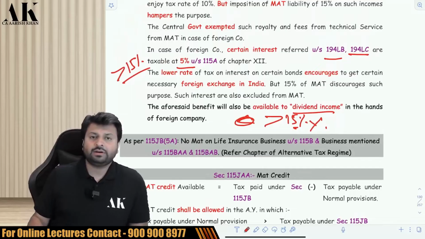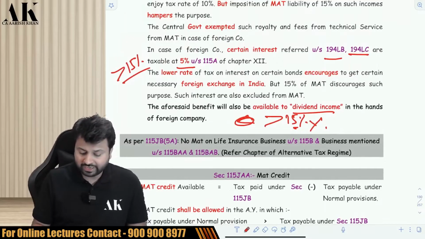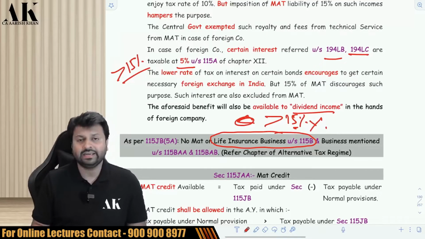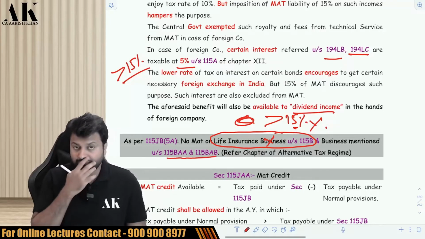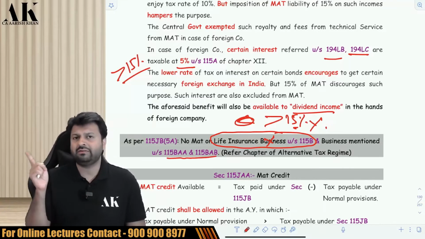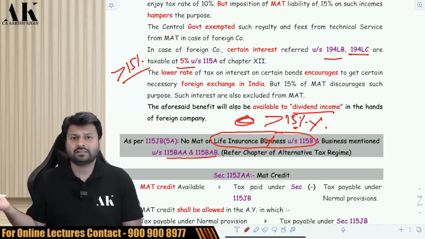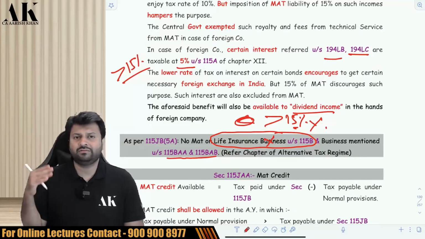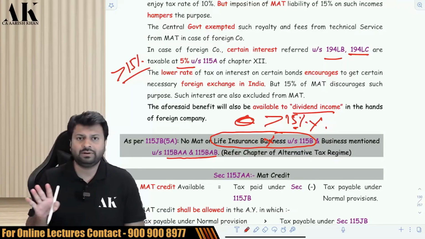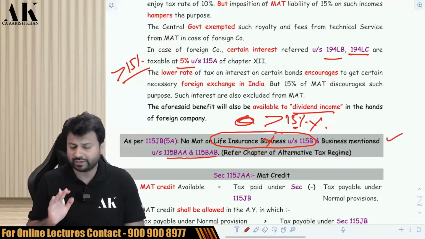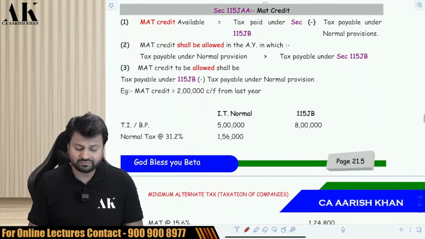MAT is not applicable to certain businesses. Like if a life insurance business is covered under 115B, MAT is not applicable. Similarly, MAT is not applicable to certain alternative tax regimes. We are going to learn later on, that is in 115BAA, 115BAB. These are alternative tax regimes where the tax liability of the company is 15% in some cases, 22% in some cases. So on that income, MAT will not be applicable. Only the normal provision will be applicable on that income. Okay. Next. 115JAA, MAT credit.